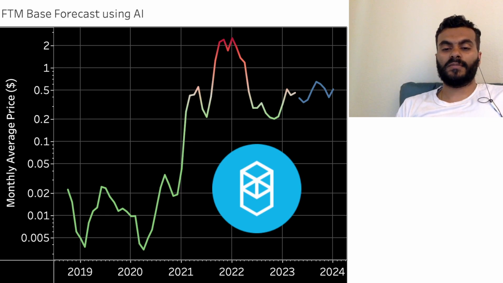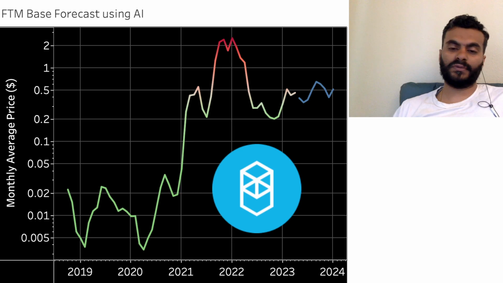We will be covering the three scenarios. The first is the base scenario, the base forecast of this AI model. The second one is the bullish scenario, which is calculated based on the base scenario and other statistical measures on top of it. And the third one is the recession scenario, which is again calculated using the base scenario as well as the same set of statistical metrics, for what would happen to this token in case of a recession. So let's get started.